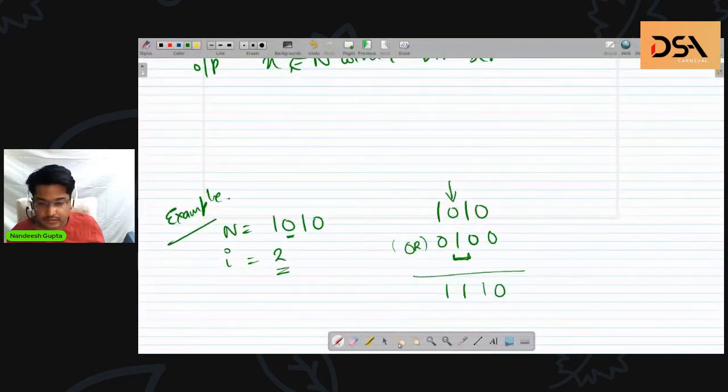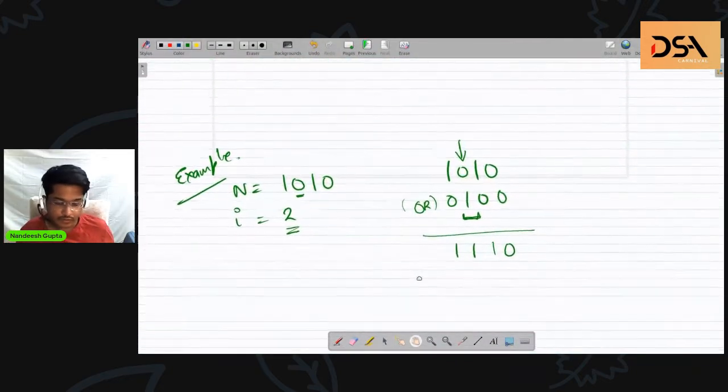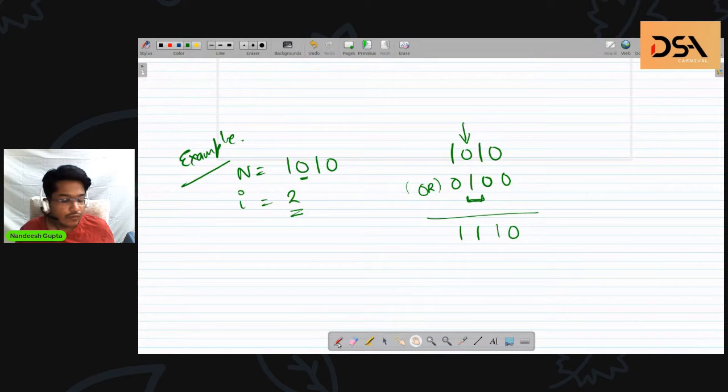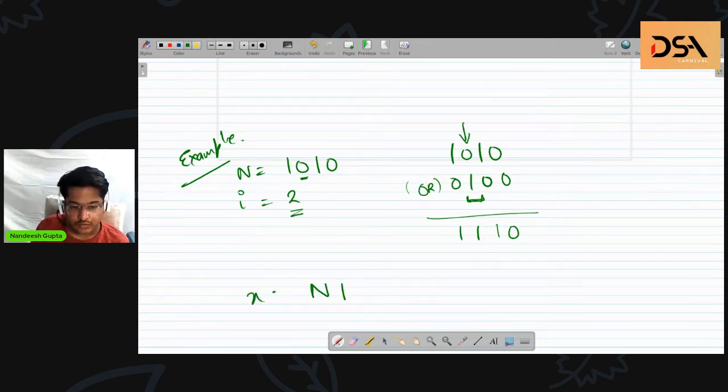I think that is clear to everyone. If not, just let me know. So how will you write that in a single line code? We can just say n is equal to n OR 1 left shift by I. Suppose I need to return x. This is the C++ code for the same.